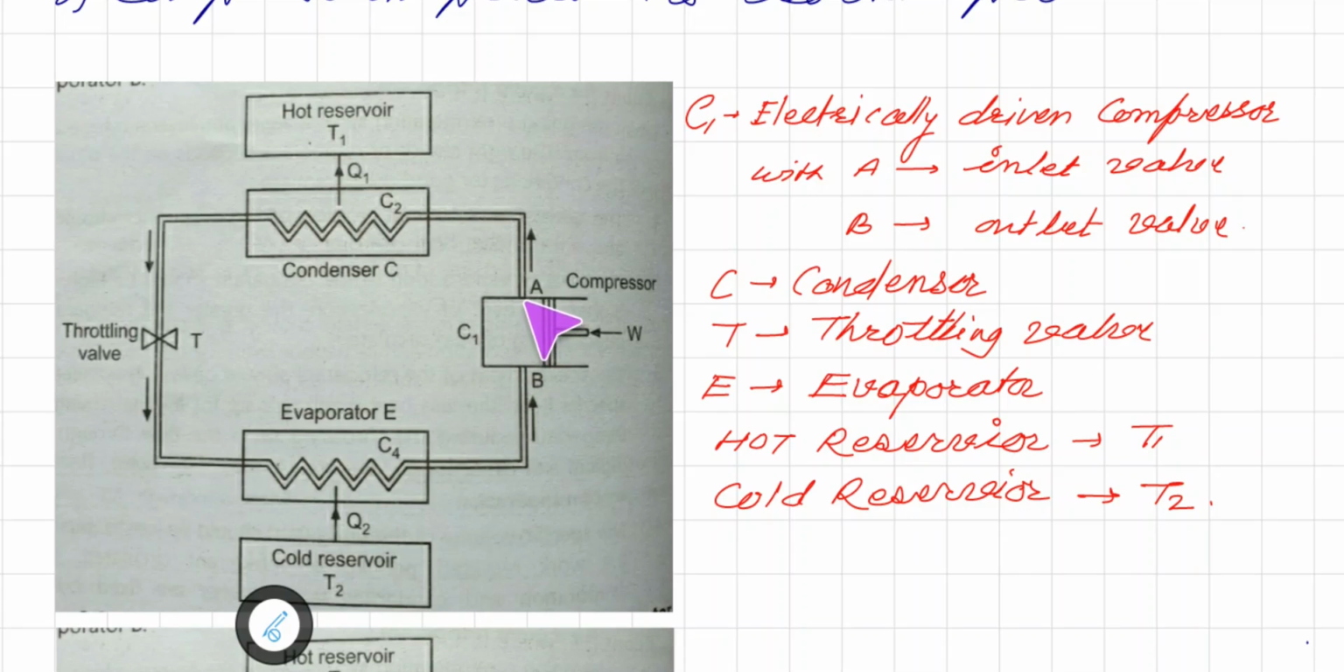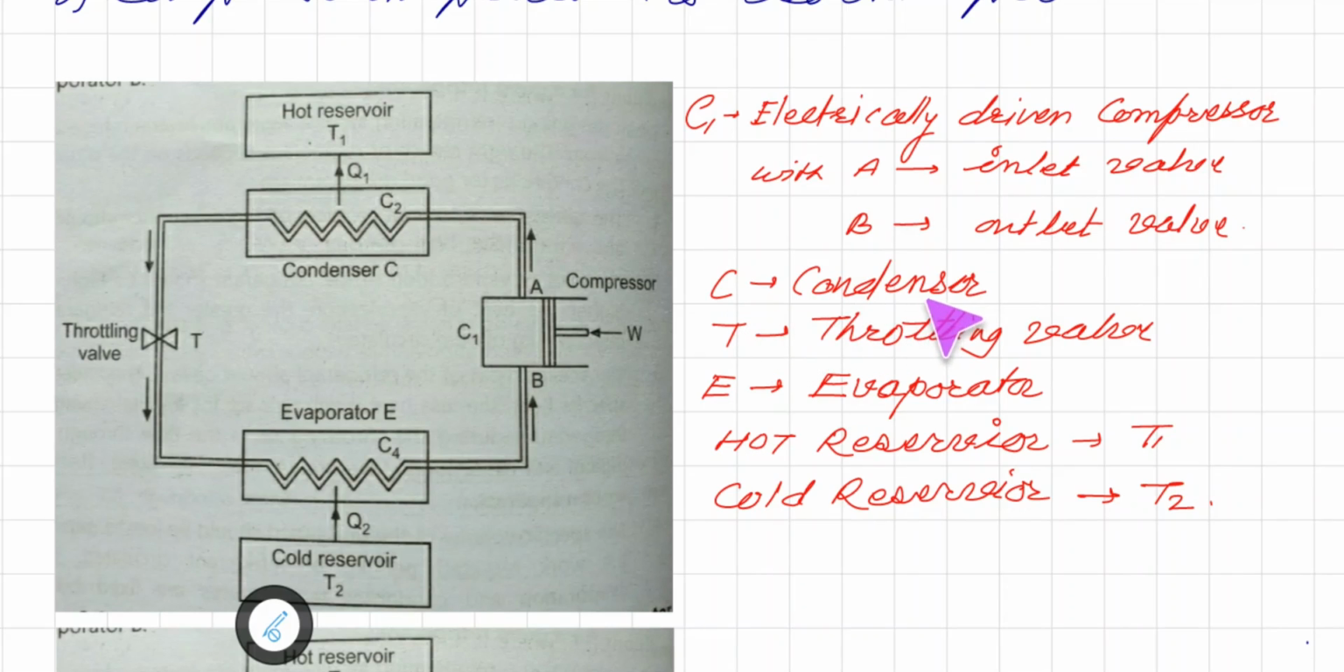Remember that it has two valves, A and B. The arrow shows the inlet valve through which the gas, say ammonia, enters the compressor, and it goes out through the other valve. When valves A and B are both closed and the piston moves inside, the pressure of the gas is increased. So A is the inlet valve and B the outlet valve.